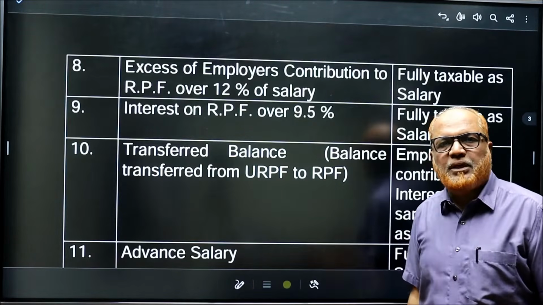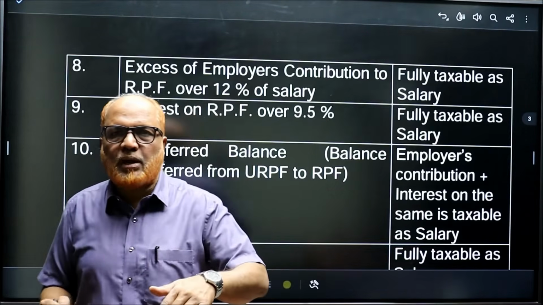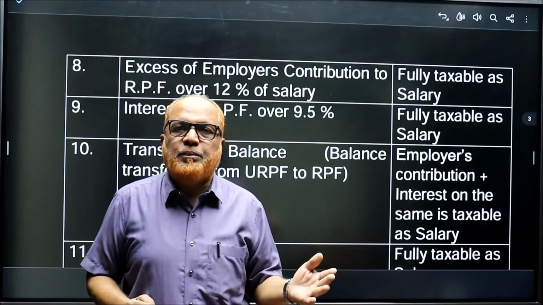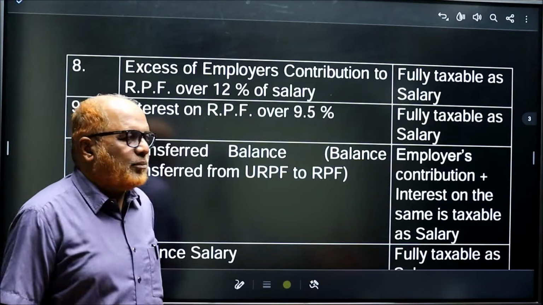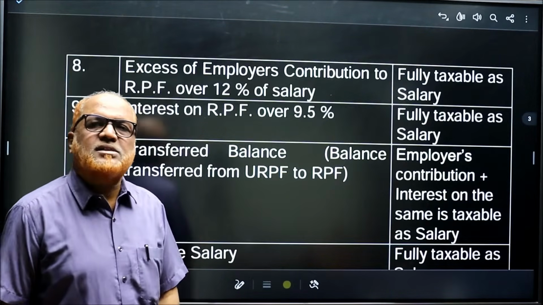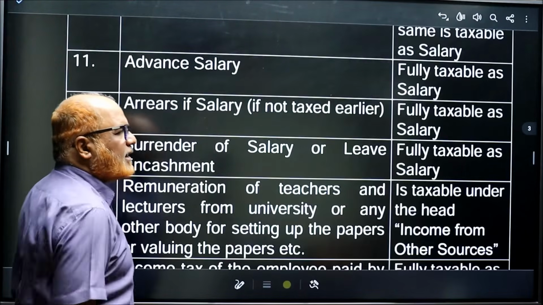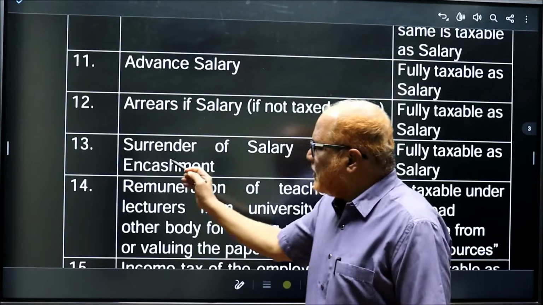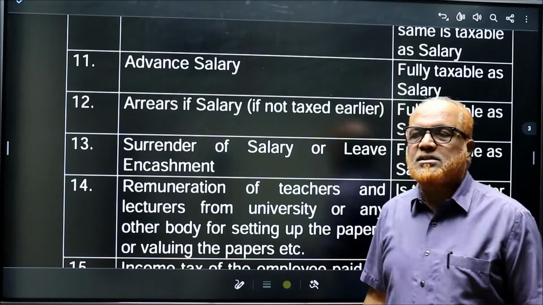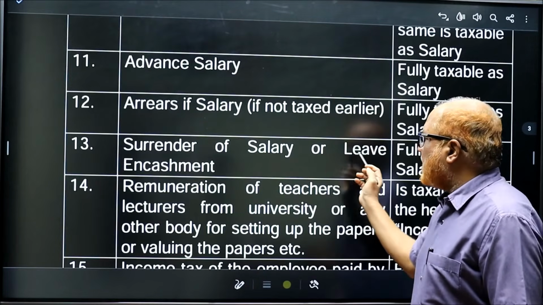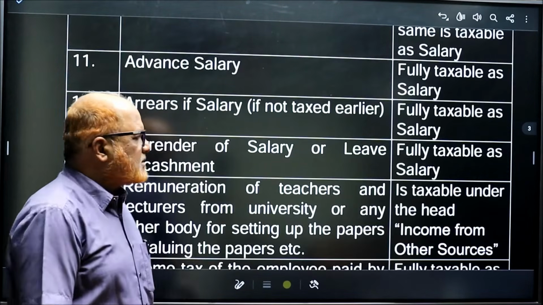Transferred balance from URPF to RPF. If during the current previous year there is a transfer from URPF, unrecognized provident fund, to RPF, recognized provident fund, then whatever is the transferred amount, that is the employer's contribution plus interest on the same, is taxable as salary. Now advance salary is fully taxable under the head salary. Arrears of salary, if not taxed earlier, will also be taxable under the head salary. Surrender of salary or leave encashment, fully taxable as salary.